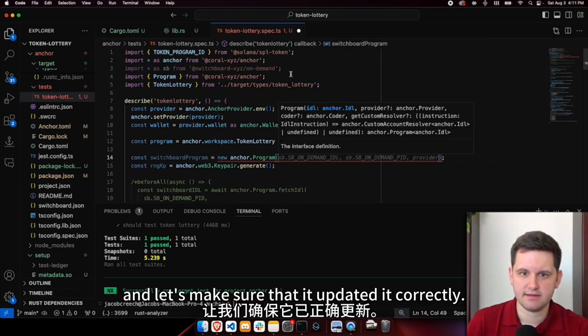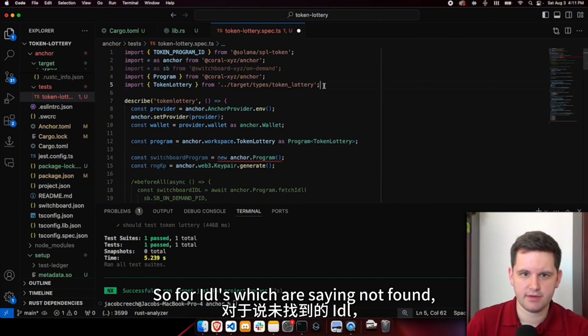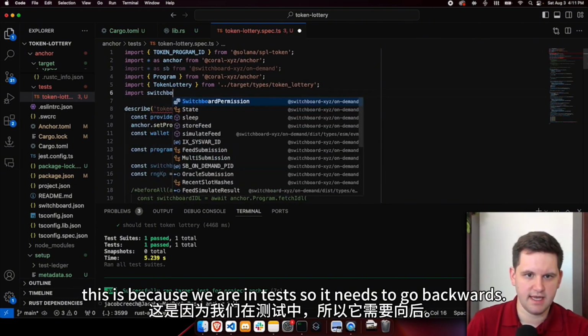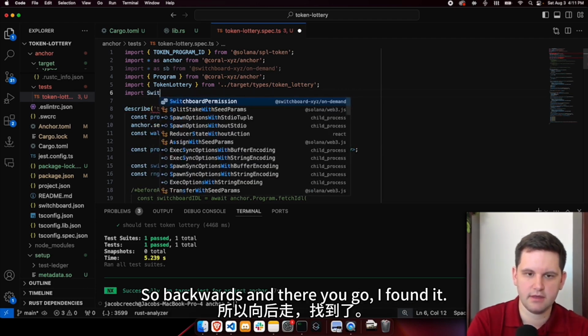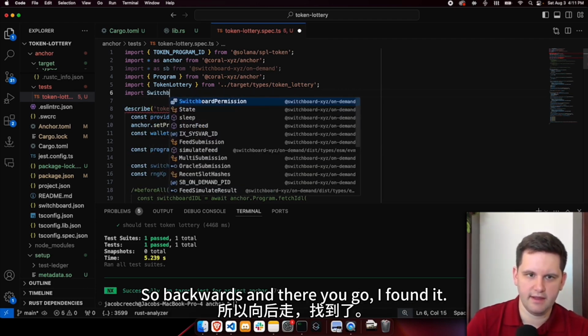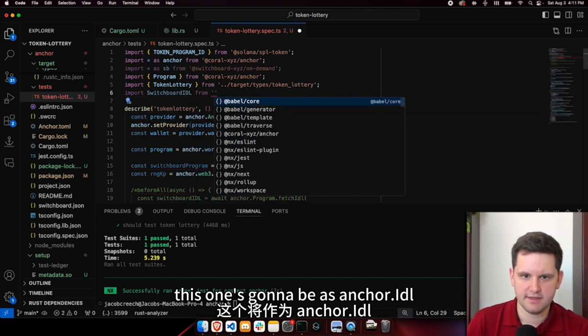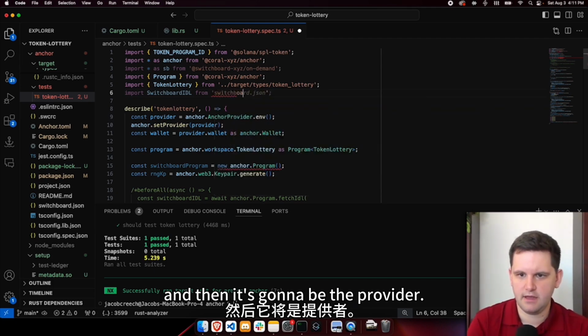Let's make sure that it said it updated correctly. Switchboard IDL, switchboard JSON not found. This is because we are in tests, so it needs to go backwards. So backwards, and there you go, it found it. All right, so we have switchboard JSON. This one's going to be as anchor.idl, and then it's going to be the provider.